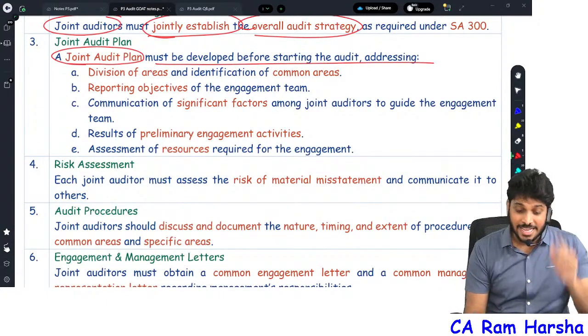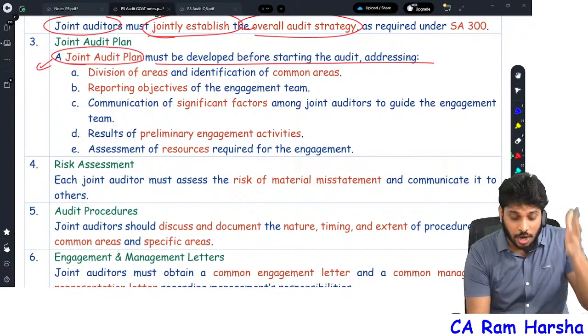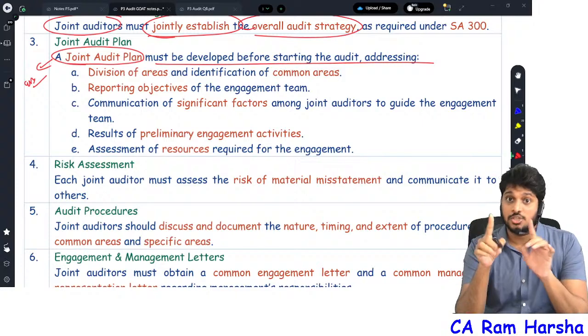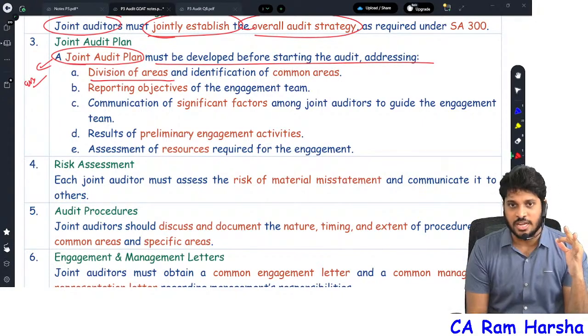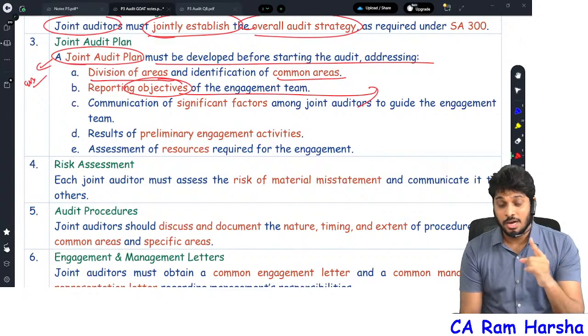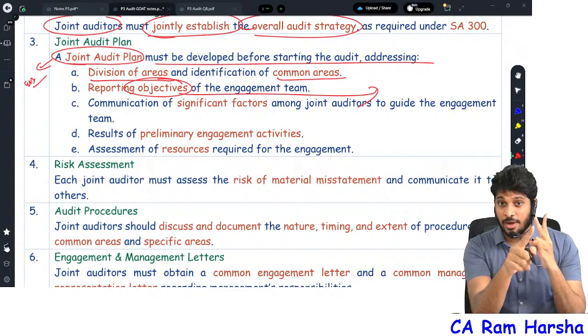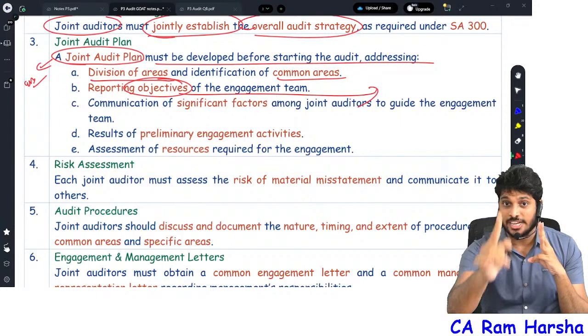You know, in exam sometimes they'll ask you, what are the points to be considered in a joint audit plan? A 4 marks question might come. When you're developing a joint audit plan, you clearly address division of areas, common areas, and reporting objectives. Remember, reporting standards, reporting requirements, reporting objectives are 3 different terms. Do not confuse, do not interchange.